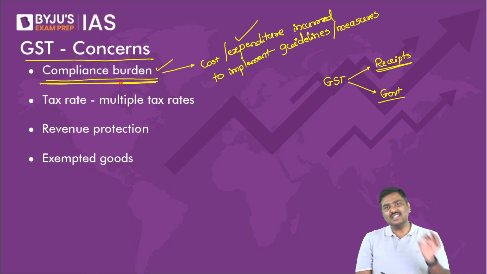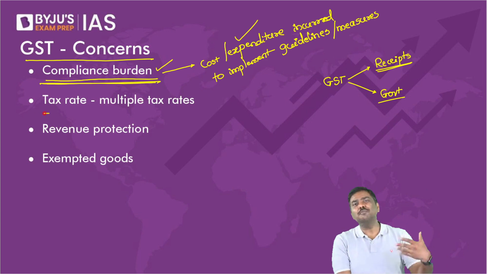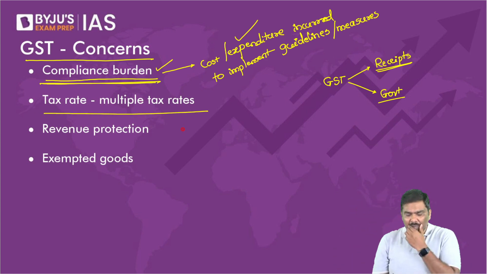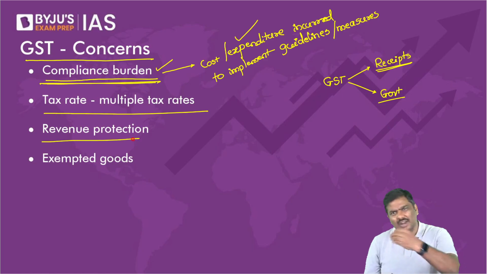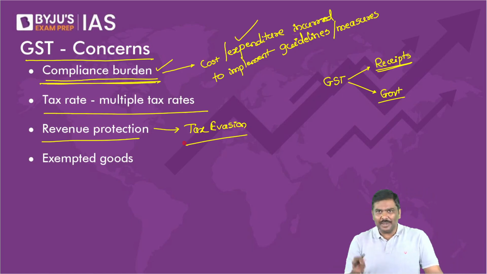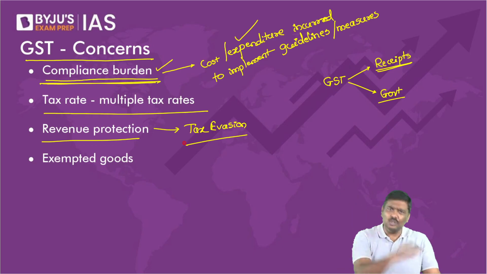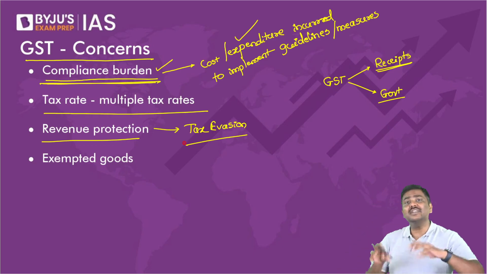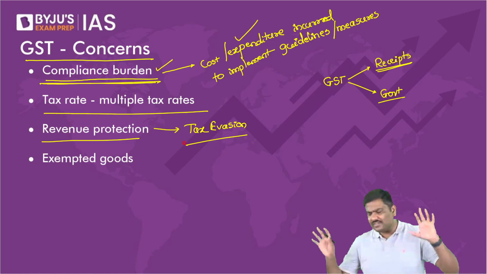Multiple tax rates is another issue. I've told you what the problem with multiple tax rates is. Revenue protection. Please tell me, in the last one week, or let's say last two weeks, have you come across tax evasion under GST? Let me know. If you have not come across it, it means you are not reading the newspaper very carefully. If you don't trust me, type it in Google and type The Hindu only. You will get it. So there are a lot of tax evasion cases that are happening.